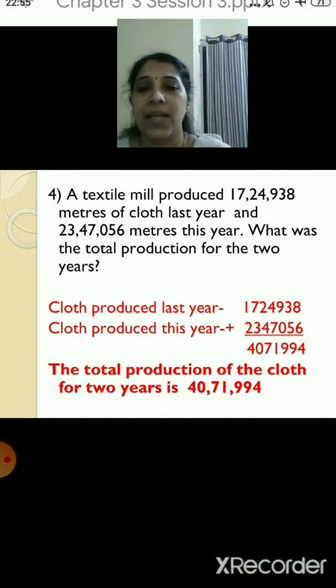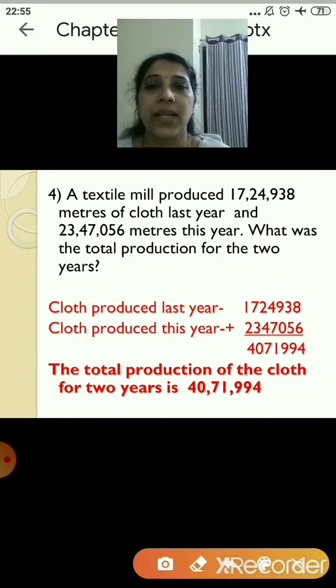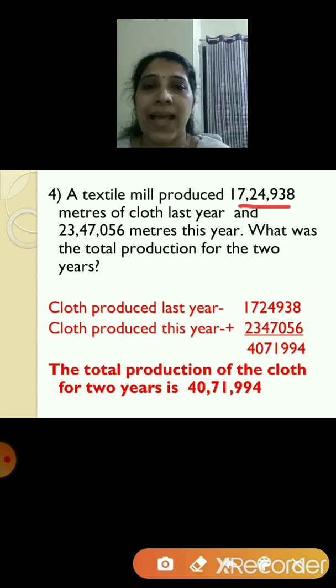The textile mill in the last year, it produced 17,24,938 meters of cloth and this year it produced 23,47,056 meters of cloth. So we have to find out for 2 years what was the total production, that is for the last year and for this year.